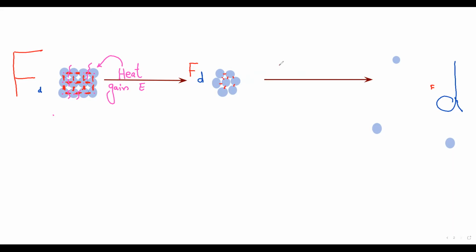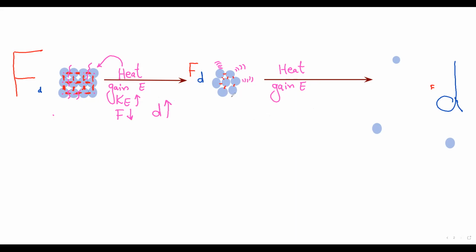Because this heat gained by the molecules makes the molecules vibrate more and more and go far apart from each other. The molecules gain energy, so their kinetic energy increases. So forces between them decrease, so distance increases. Okay.